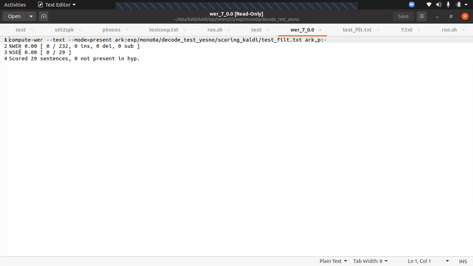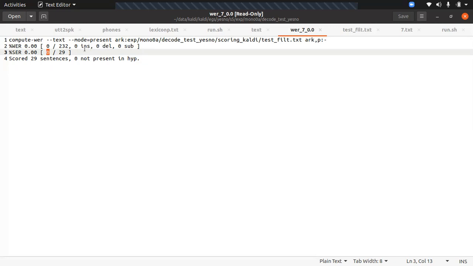So there were around 29 sentences and all were correctly decoded. So zero sentences were incorrectly decoded. And in this are the insertion, deletion, and substitution.